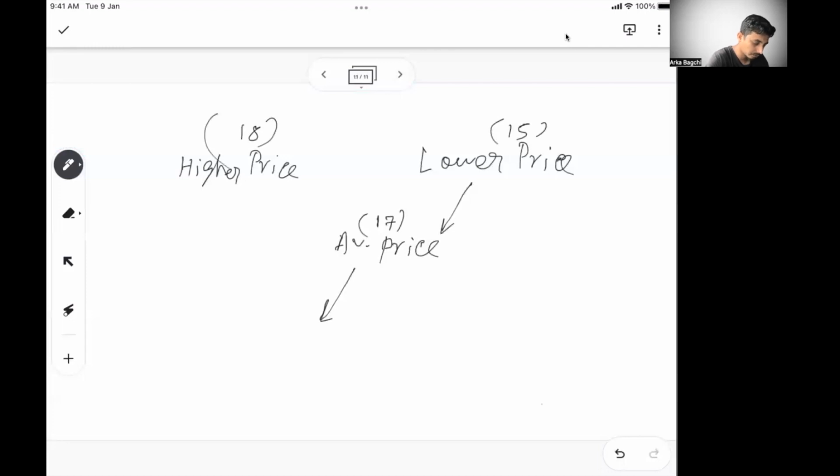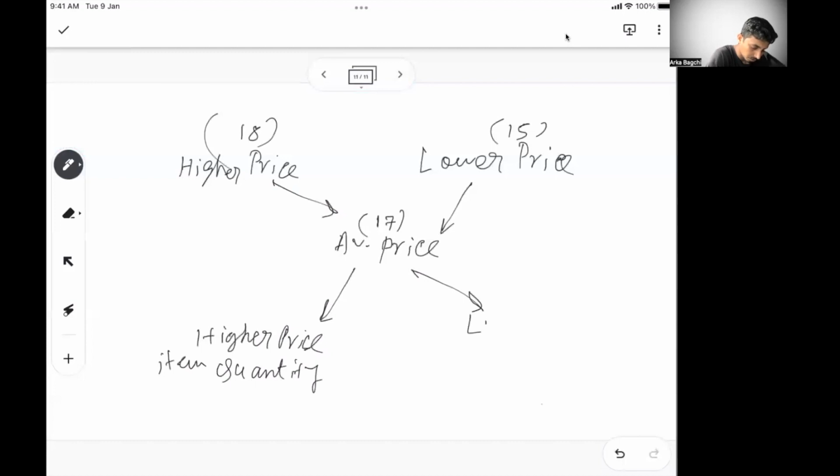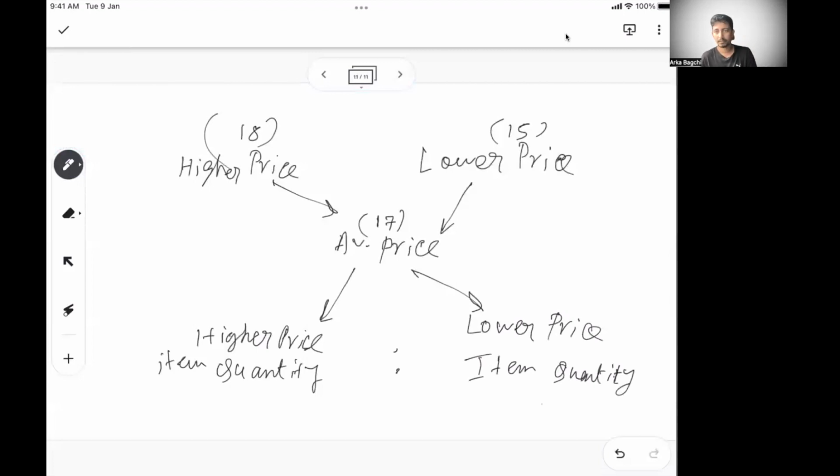So 17 minus 15 gives me the proportion of the higher price item quantity. And if I subtract the average price from the higher price, it will give me the lower price item quantity.